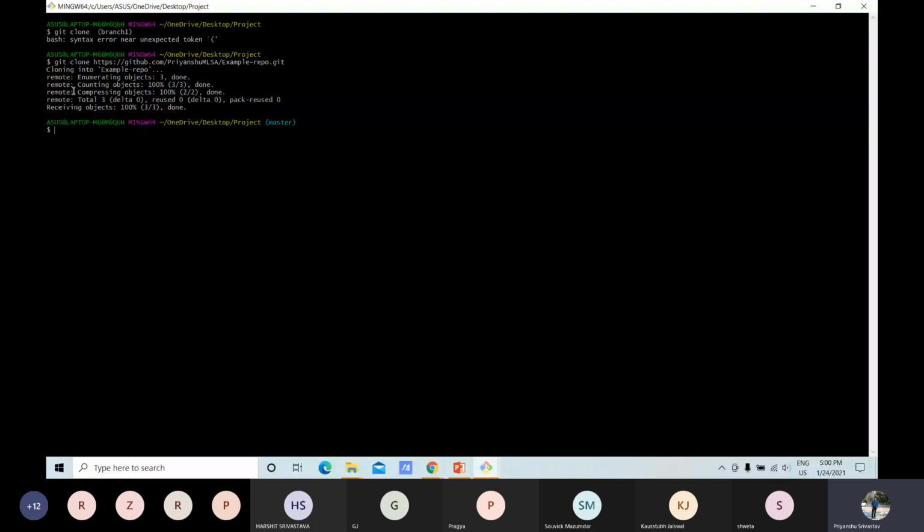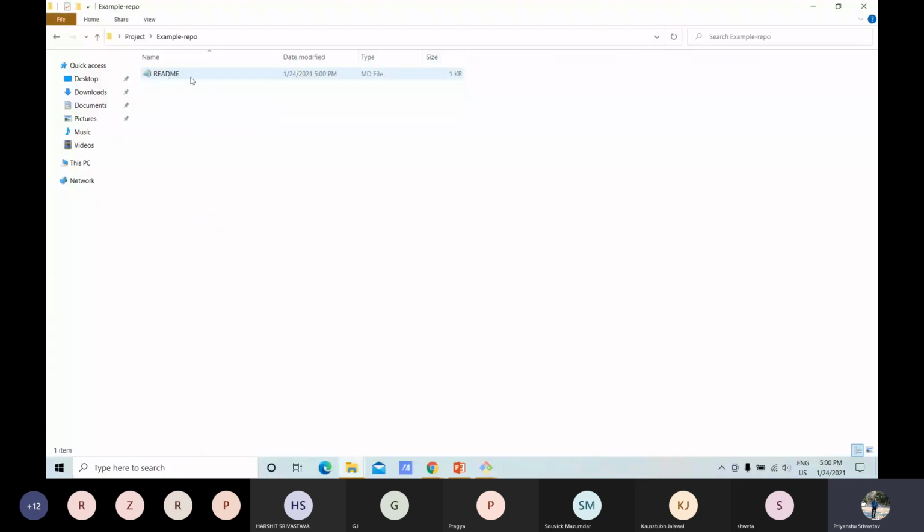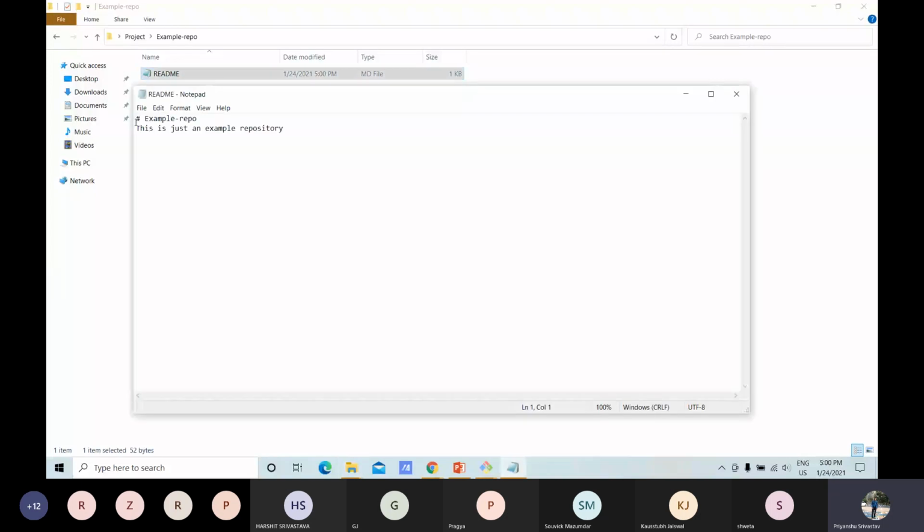So it is printing all the details of the example repository. Now go to our project folder. You can see that the example repository which we created on GitHub is now downloaded from GitHub to our local system. Here is the README file, and on opening it, it displays just: this is an example repository.